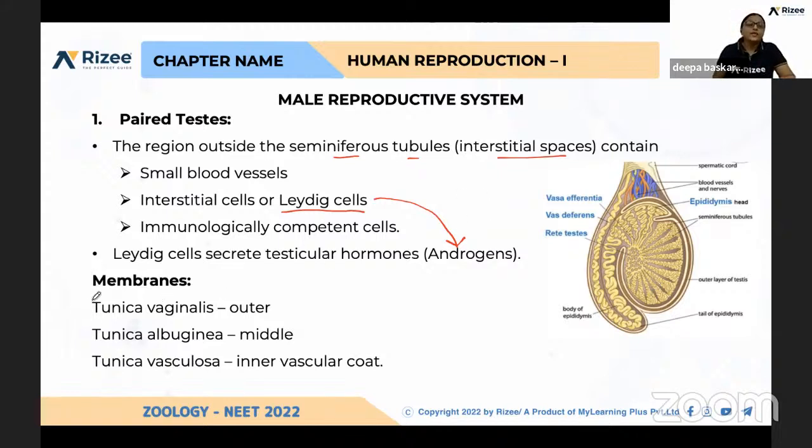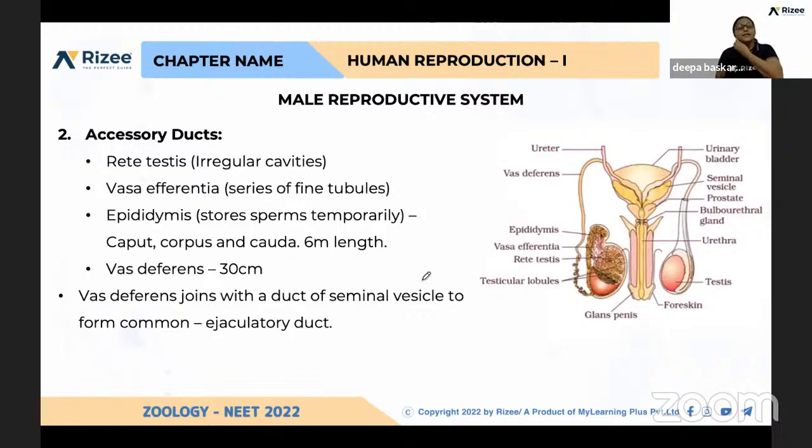Okay, and this is an additional point which is not given in NCERT. The testis has 3 different membranes. The outer covering is called tunica vaginalis. Tunica albuginea is the middle part, and the inner is tunica vasculosa, which has blood vessels. So remember like this: vaginalis, albuginea, and vasculosa. Yes, that's all about testis.